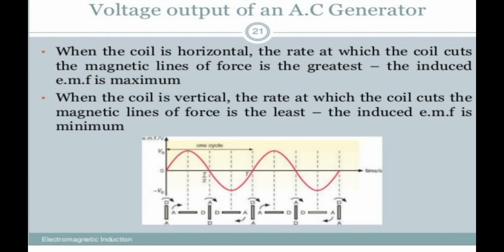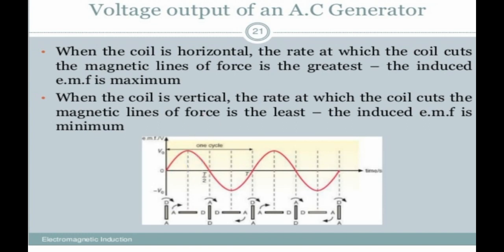Then, about the sinusoidal graph I mentioned: you can see here that when it goes up it is in the positive form, and when it comes down it is in the negative form. When the coil is horizontal, the rate at which the coil cuts the magnetic field lines of force is greatest, and the induced EMF is maximum.